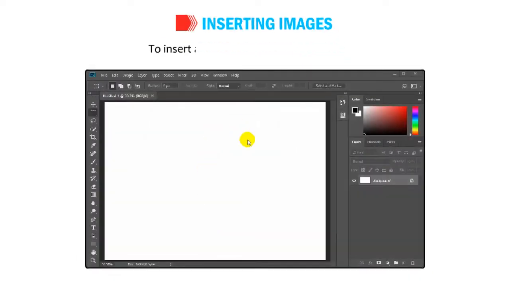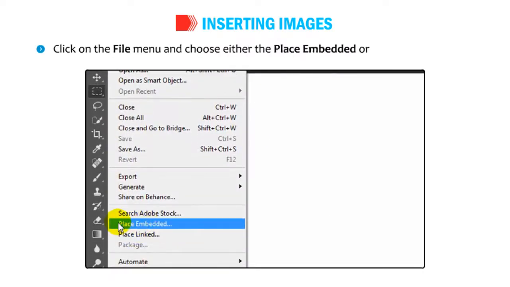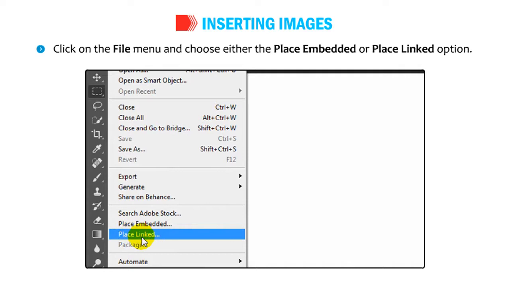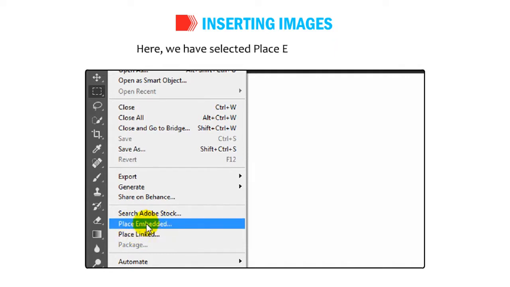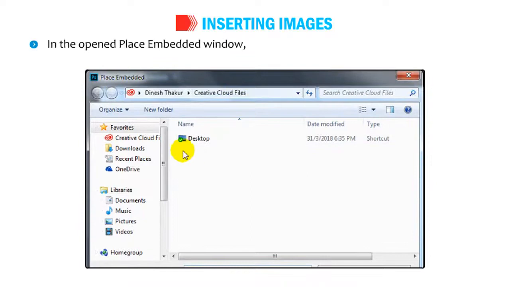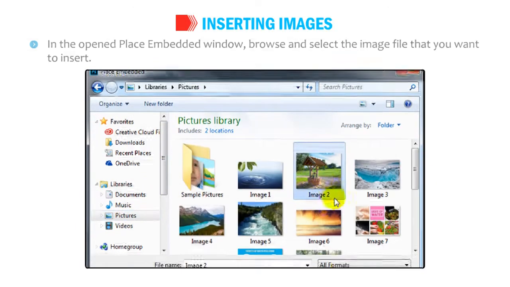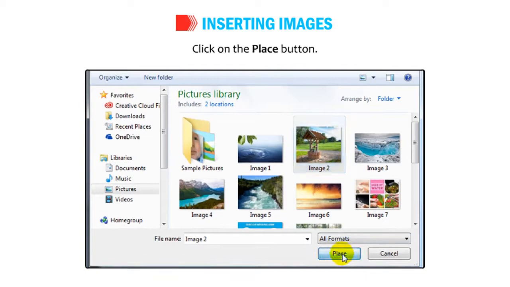Let's see how to insert images in Photoshop CC. To insert any image, follow the given steps. Open a new file in Photoshop CC. Click on the File menu and choose either the Place Embedded or Place Linked option. Here we have selected the Place Embedded option. In the opened Place Embedded window, browse and select the image file that you want to insert. Click on the Place button.